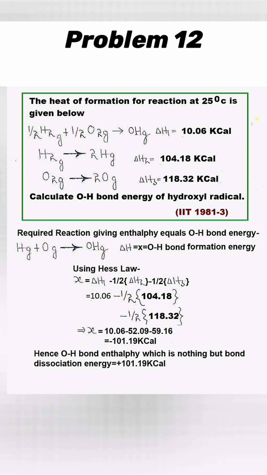So we get the enthalpy of formation of hydroxyl radical as minus 101.19 kcal, which represents the bond formation energy of single OH bond. Now it must be noted that when in a question it is asked about bond energy, it is bond dissociation energy. It is same as bond formation energy but with opposite sign. Hence OH bond energy will be plus 101.19 kcal.